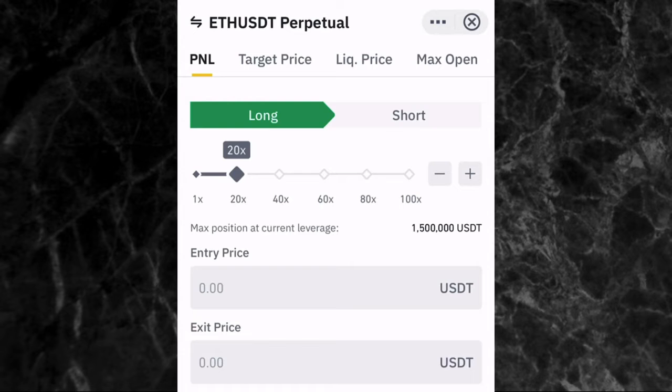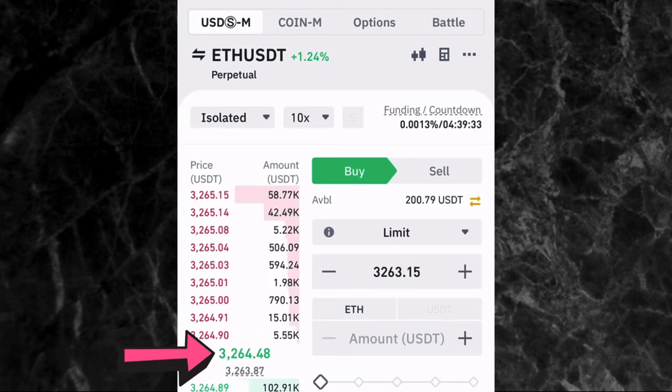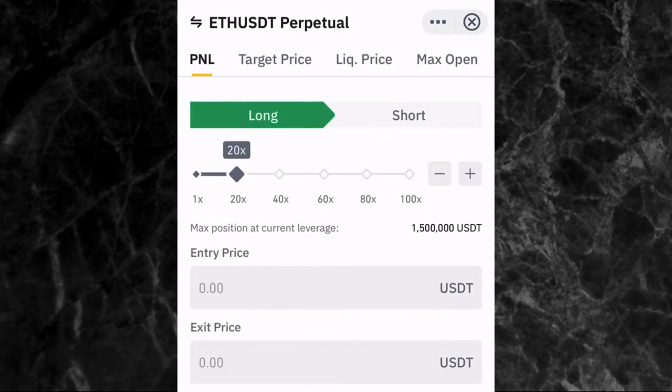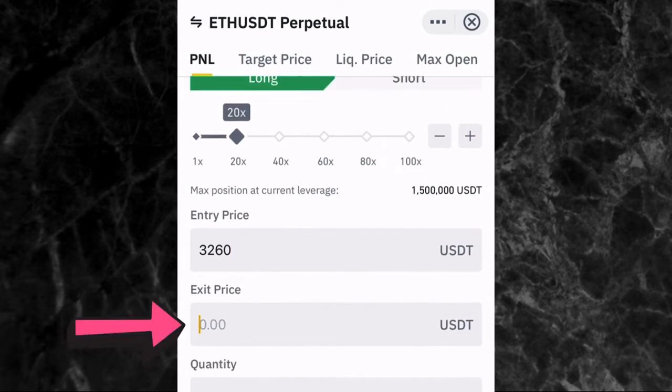So now we are trading ETH USDT perpetual. Let's go back and check the price of ETH. As you can see right here, the price of one ETH is $3,360. Let's just say $3,360. If I go back and tap the calculator icon, here I'm going to enter the entry price. So let's say I'm entering the trade at $3,260, which is what it is right now. Exit price here, you're going to enter the exit price, the price that you want to close the position or you want to take your profit.